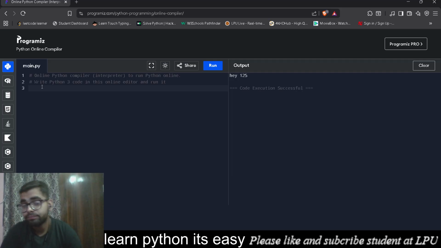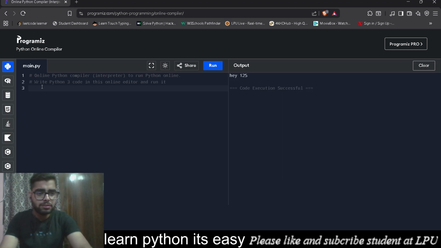So now let's start with the variable part. You can ask what you should do with those variables. We can actually do some mathematical magic. I'll say the variable a is equal to 15, the variable b is equal to 36, and c is equal to a plus b.